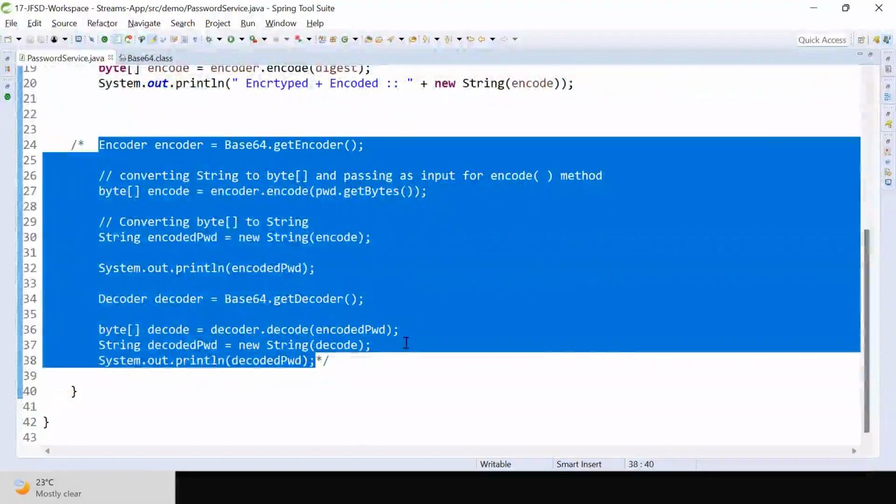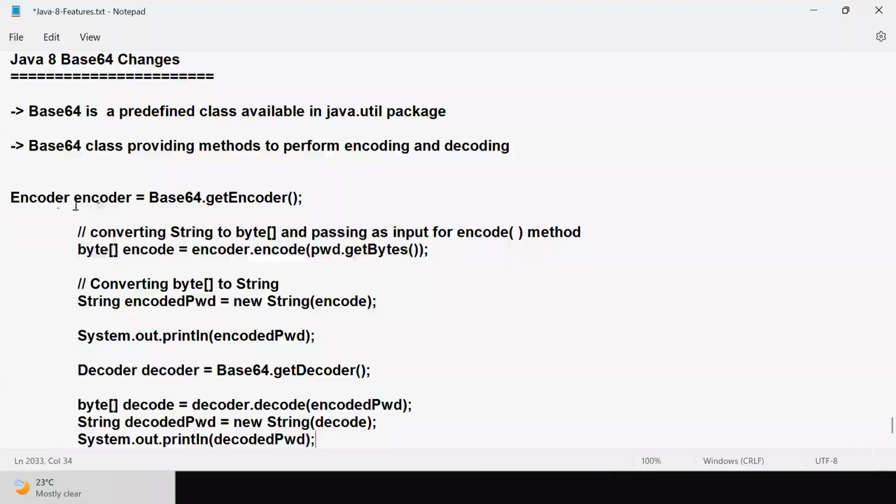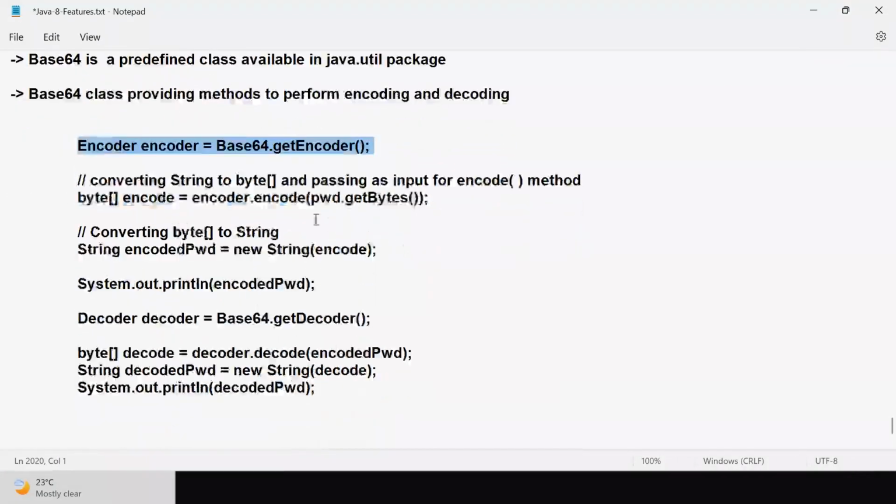So this is the logic to perform encoding and decoding. Base64.getEncoder, it will give the encoder object, encoder.encode of the value by converting to the getBytes. The byte array we got, I'm converting the byte array to the string object by passing that byte array. Then I'm getting the encoded password.